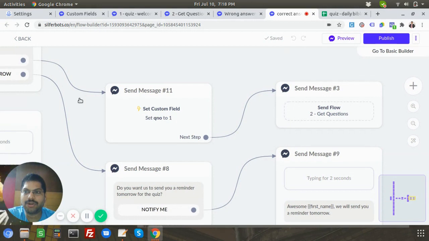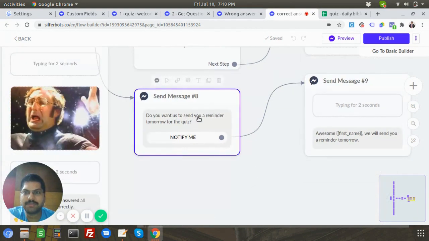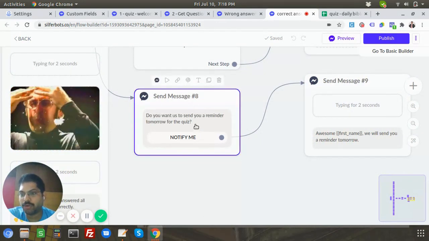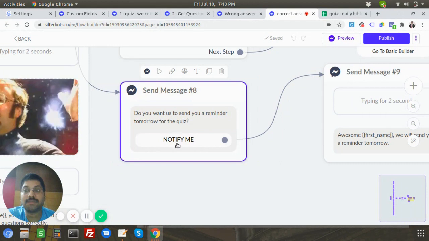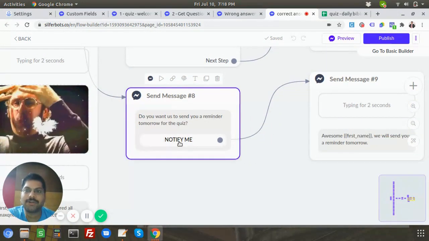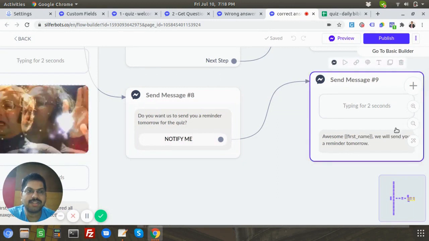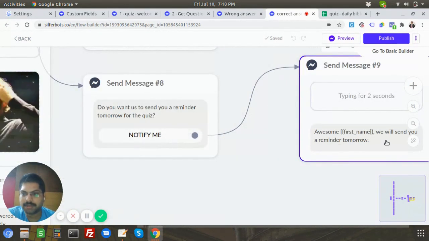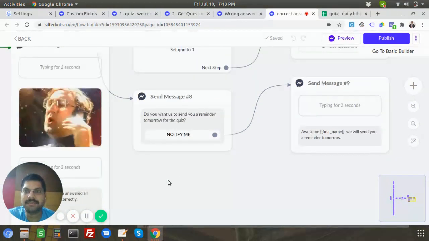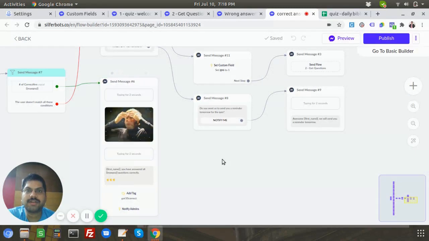If they say no, not today, maybe tomorrow, I'm just going to put a notify me, so one-time notifications. Like, do you want to send a reminder? Most of them will say yes, whether they want to take it tomorrow or not, which is good for us. We can always reach out to them, and we can capture this data here. Once they notify me, you can just give them, oh, awesome, Deepak, well done. So this is the major flow.